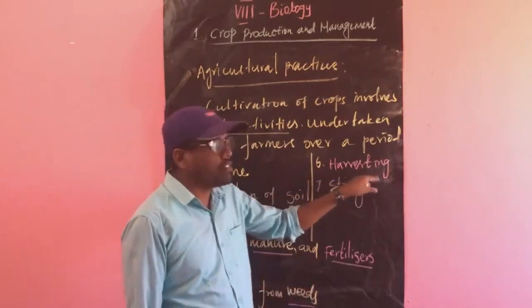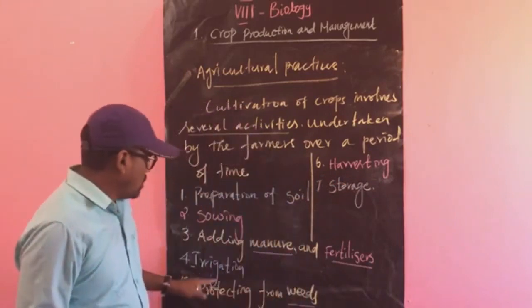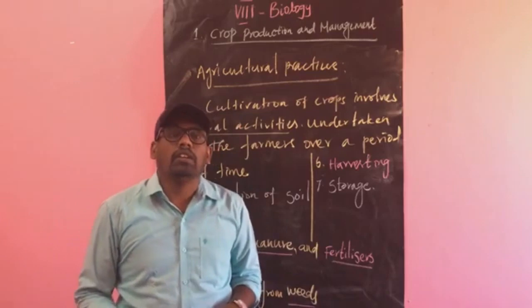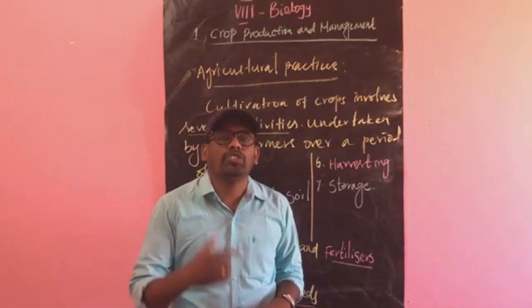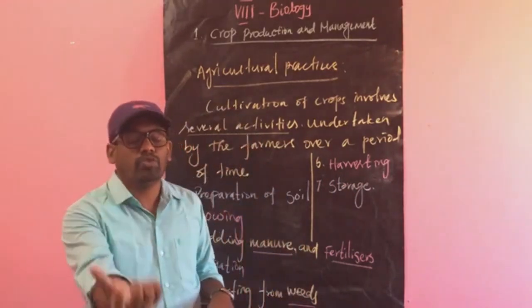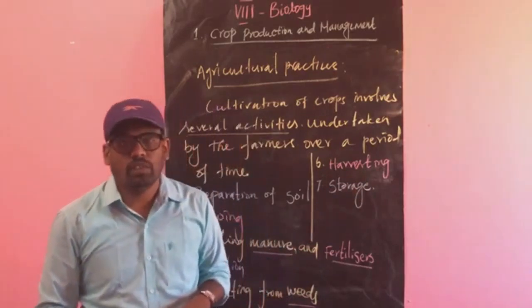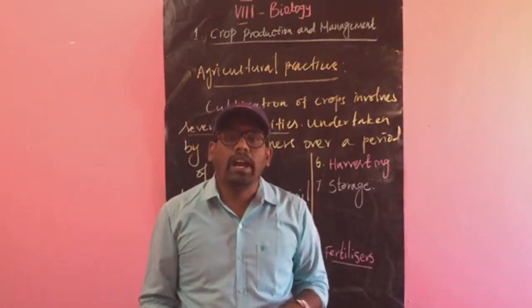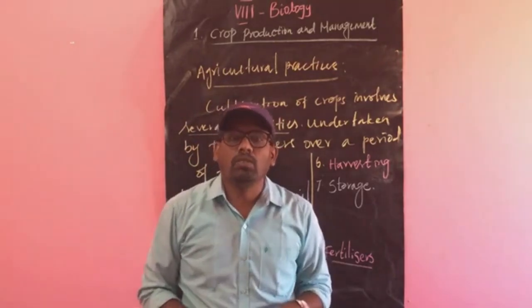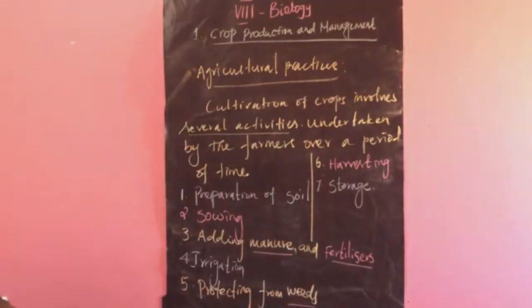And the next one is harvesting. Harvesting means, after the grains mature, we have to collect the grains. Collecting the matured grains is called harvesting. And the last one is storage. After harvest, the grains are stored in gunny bags and kept in a godown. So that is storage. These are the various agriculture activities.